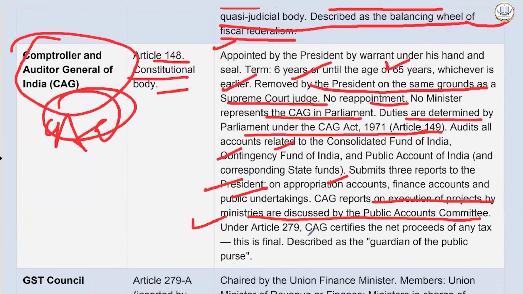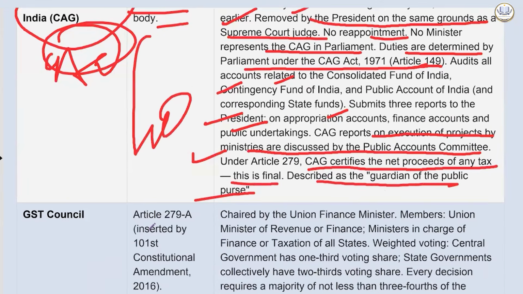Under Article 279, CAG certifies the net proceeds of any tax. This is finally described as the guardian of the public purse.